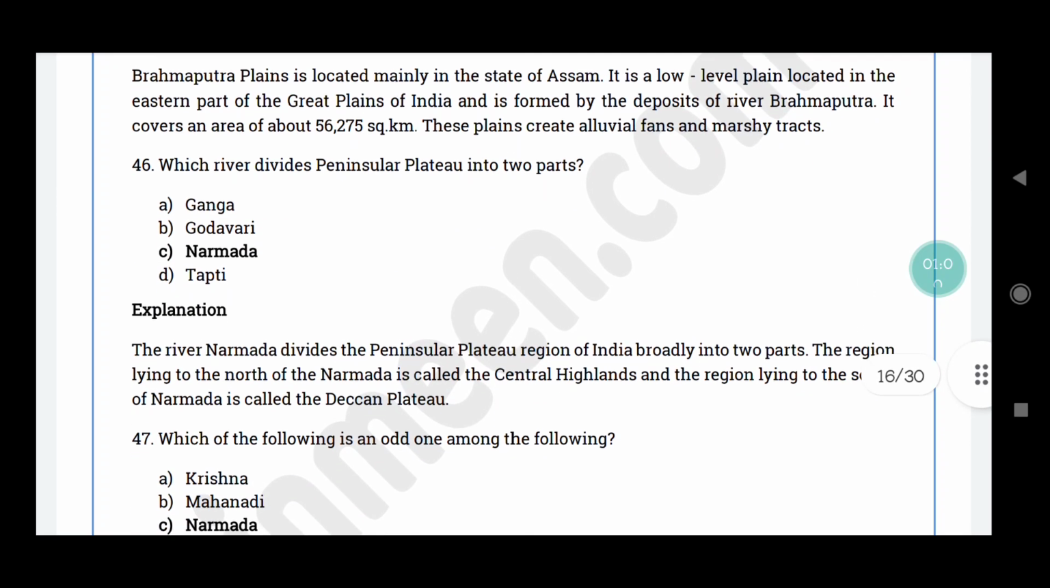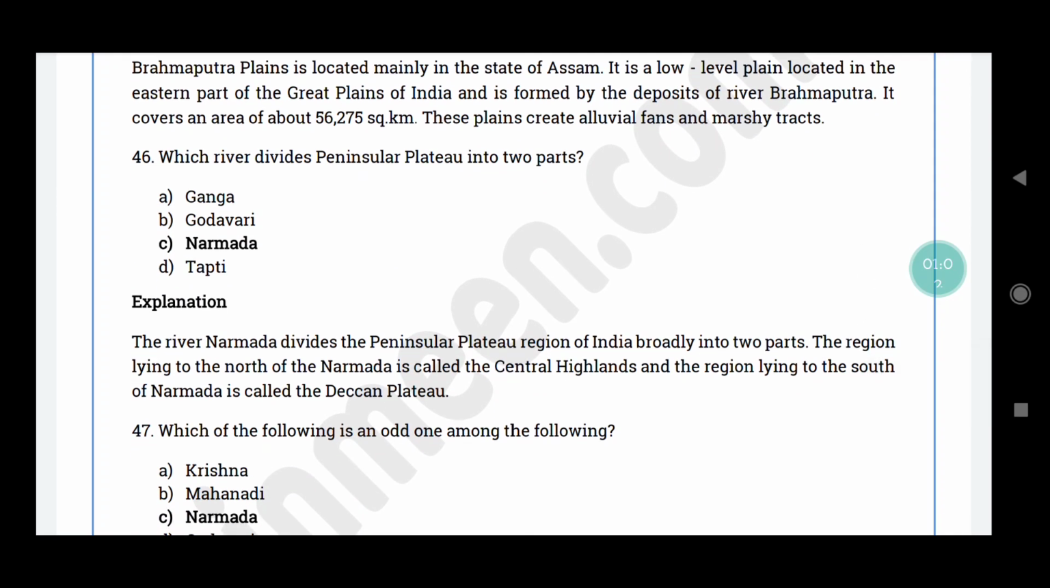Question number 46. Which river divides Peninsular Plateau into two parts? The correct answer is option C, Narmada. The river Narmada divides the Peninsular Plateau region of India into two parts. The region lying to the north of Narmada is called as Central Highlands, and region lying to the south of Narmada is called as Deccan Plateau.